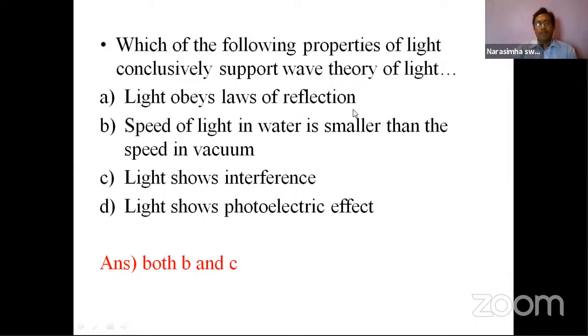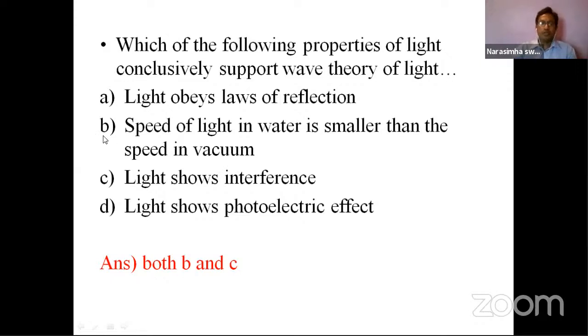Coming to the second option: the speed of light in water is smaller than the speed in vacuum. The speed of light in air is a fixed one. When it is incident in water, the speed of that light will be smaller than the speed in vacuum.